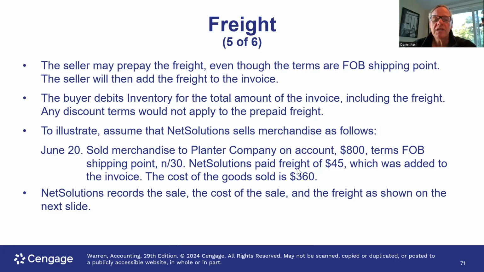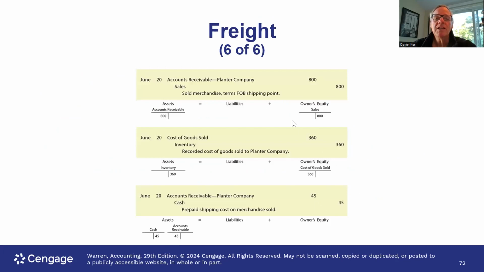So we sold merchandise to the Planner Company on account, terms $800, free on board shipping point, which means the buyer is responsible for the freight charge of $45, and the cost of goods sold would be $60. So we're going to record the cost of the sale and the freight as follows. So we debit accounts receivable for the amount of the sale. We debit cost of goods sold and credit inventory for the cost of the inventory.